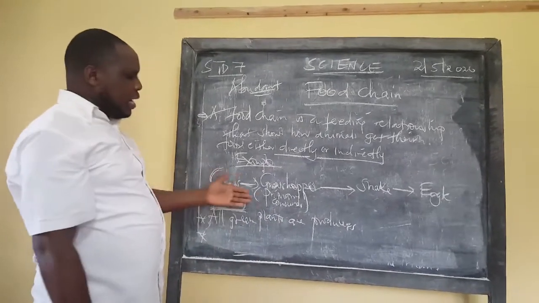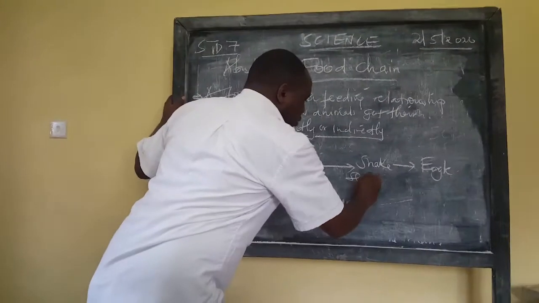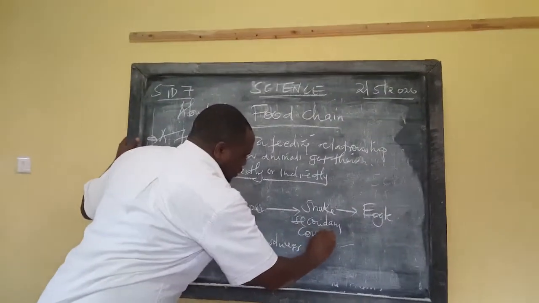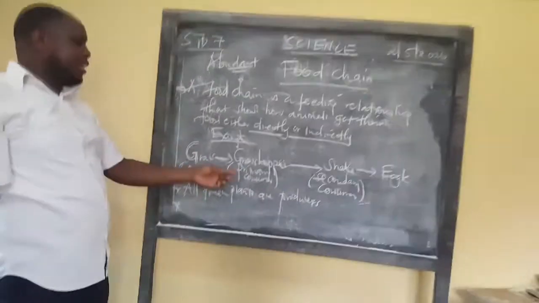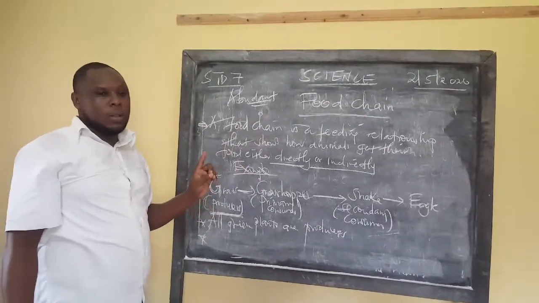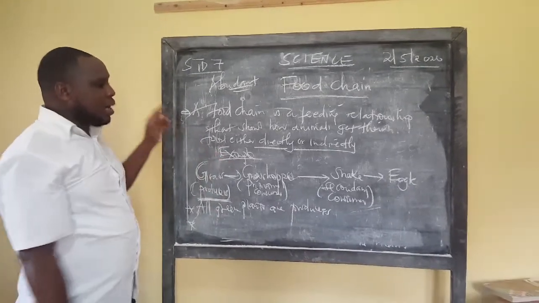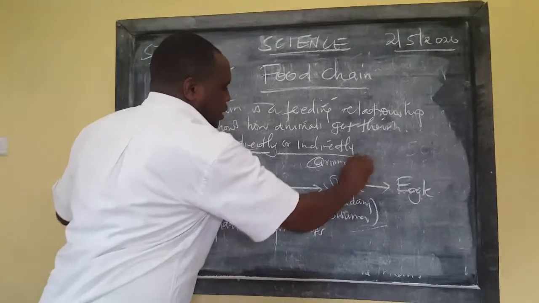Then away from there, we go to what we call the secondary consumer. Now, a secondary consumer feeds on the primary consumer also directly. In this case, we talk about carnivores, carnivorous animals.